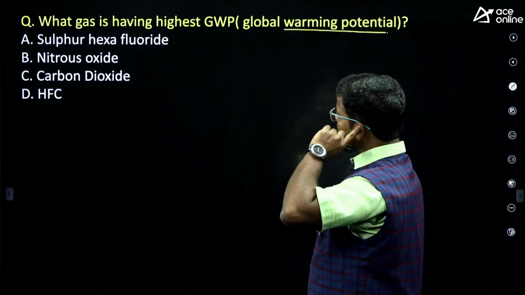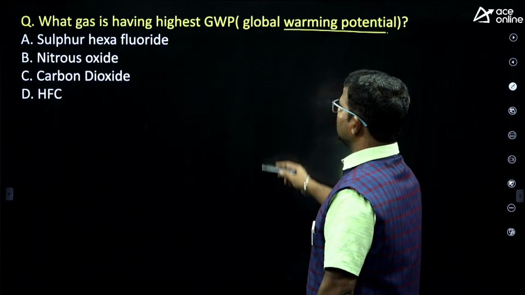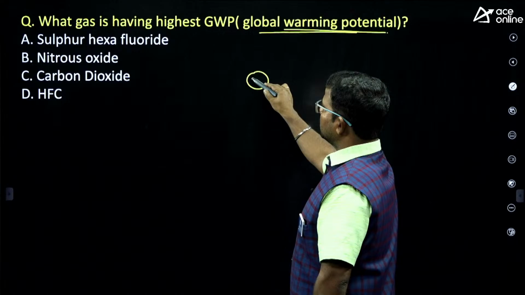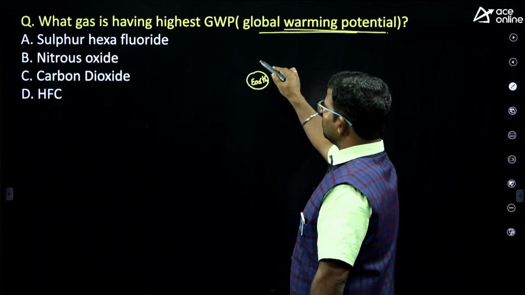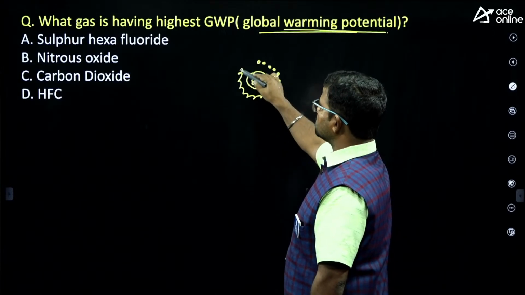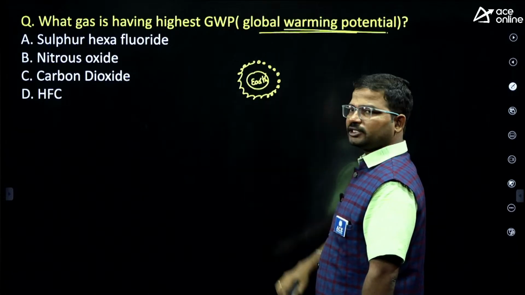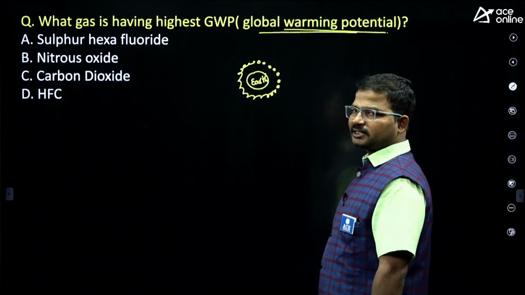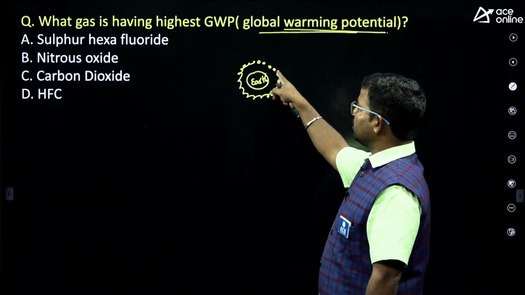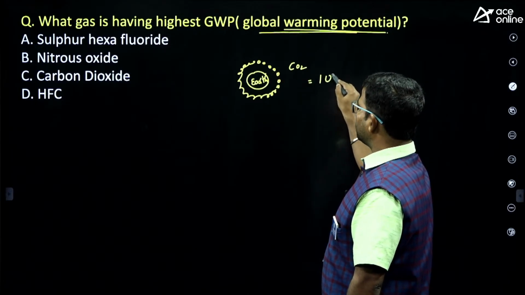Here they mention sulfur hexafluoride, nitrous oxide, carbon dioxide, HFC. GWP stands for global warming potential. It means, guys, let's consider our planet Earth. Suppose the atmosphere has only carbon dioxide molecules. How much will the temperature gradually be raised by the existence of these gases? How much can the planet's temperature be raised by the existence of carbon dioxide? That would be treated as 1 unit.